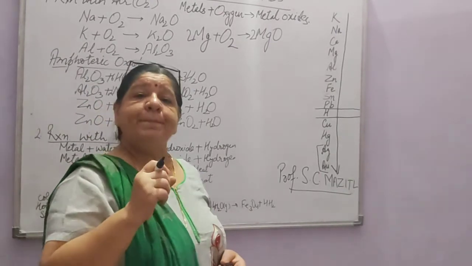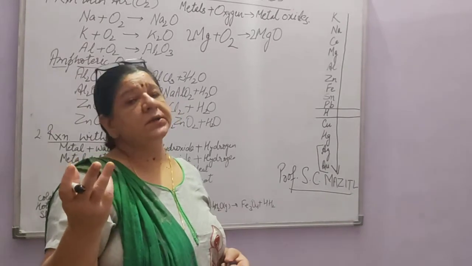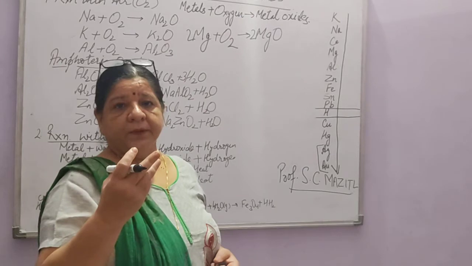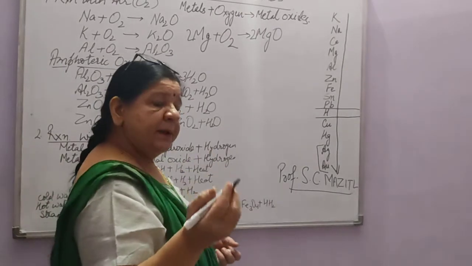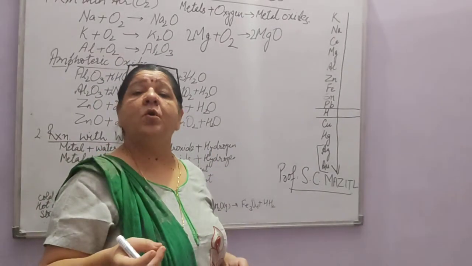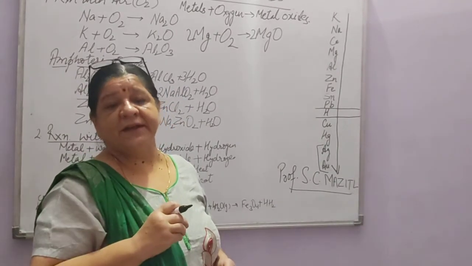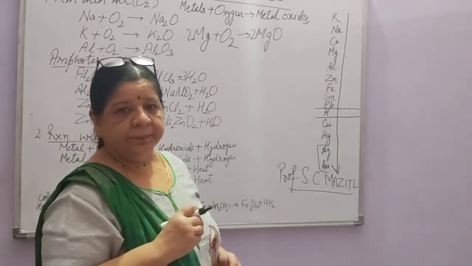Now copper will not burn like this in the presence of air. Then there are metals like silver and gold. They do not show any reaction with oxygen.